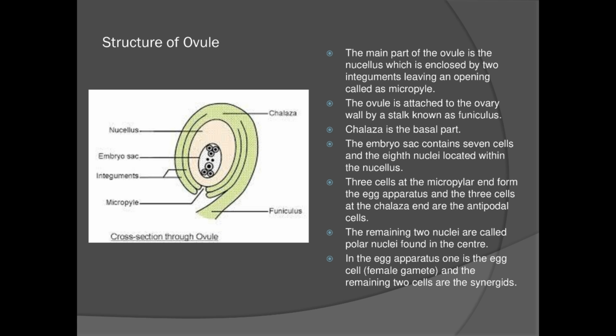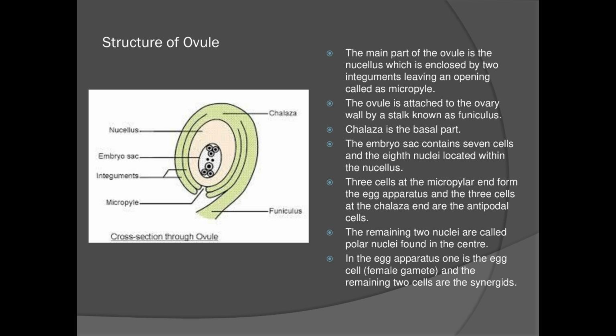It's very simple. First, you have a central main part of the ovule that is called nucellus. Now, this nucellus is enclosed by two integuments, leaving an opening at the end called micropyle. This ovule is attached to the ovary by way of a stalk called funiculus. Now, inside this nucellus, you have embryo sac. In embryo sac, you have totally 8 nuclei.